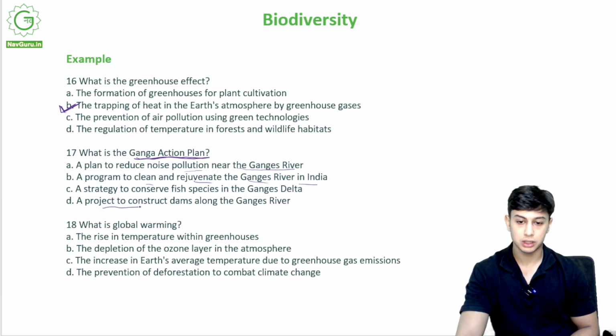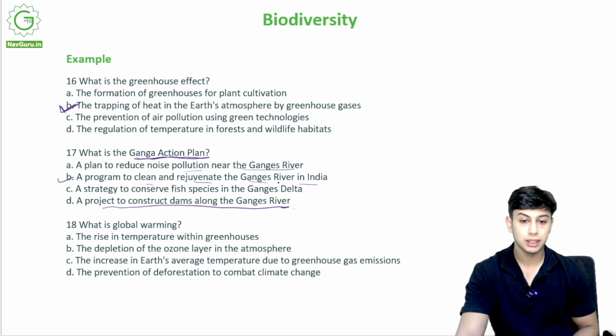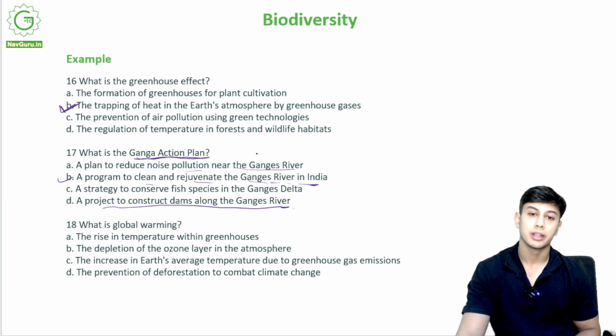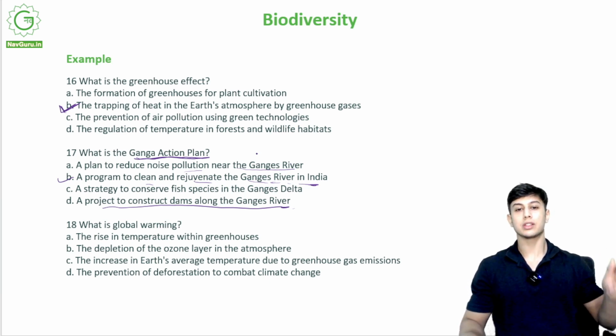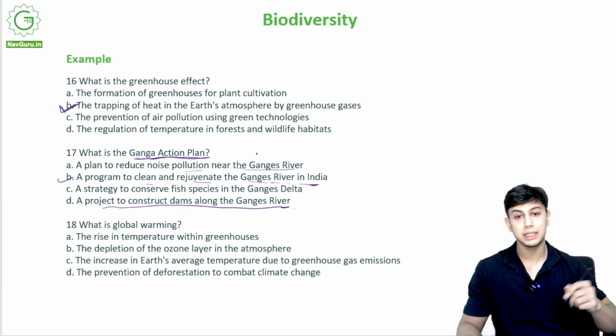A project to construct dams along the Ganges River. Which one is the correct option? Okay, it is option B. A program to clean and rejuvenate the Ganges River in India. Right now, the first phase of the Ganga Action Plan had actually failed. Now it has restarted along with Japanese assistance.